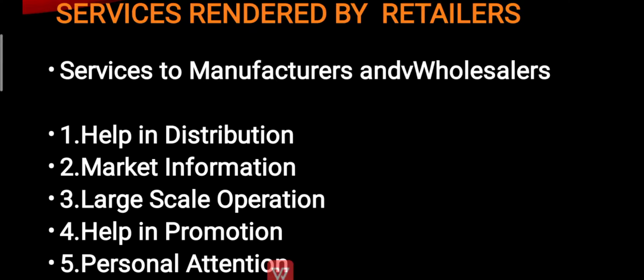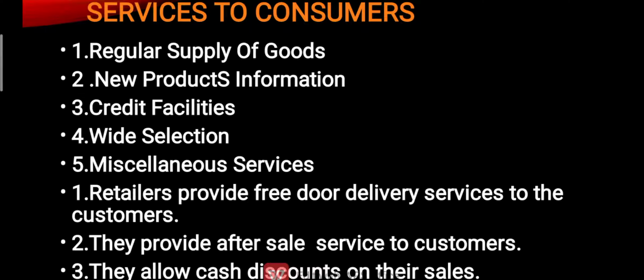Next are the different kinds of services which the retailer gives to the consumer. First is regular supply of goods. That is, a consumer relies on the retailer for the regular supply of goods available to him. Secondly is new product information. So if any new product is being launched in the market, the information will be immediately passed by the wholesaler to the retailer, and the retailer passes it down to the consumer by displaying the product in front of their shop outlet.